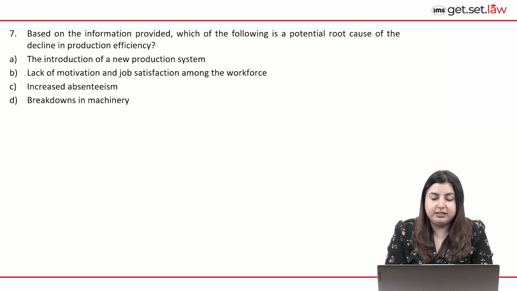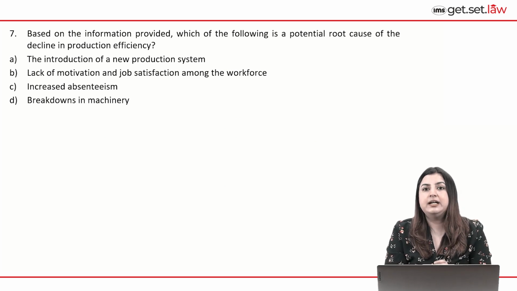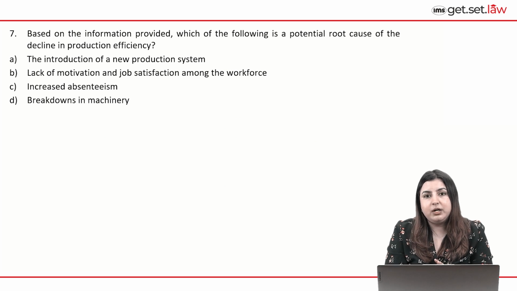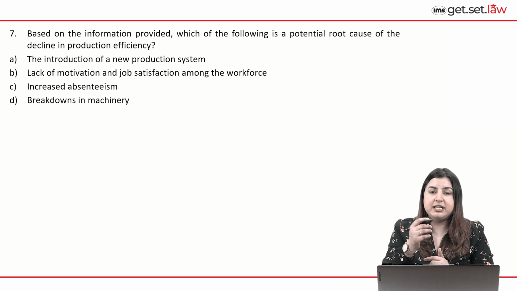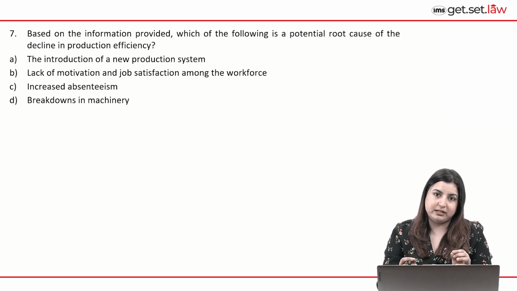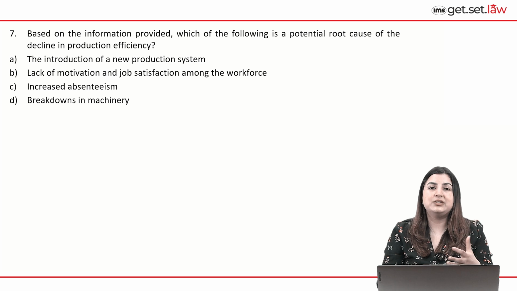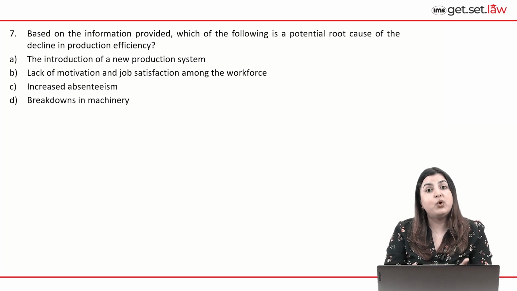Based on the information provided, which of the following is a potential root cause of the decline in production efficiency? All right, guys, understand that when I'm talking about a potential root cause of the decline in production efficiency, it's not stemming from the fact that the company has adopted a new machine or a new technology. The problem is that it does not have specialized operators, right? So again, why do you think we do not have specialized operators? It's because we do not have enough workers, right? So I'm just taking you through the things in a very sequential manner. So there is a lack of specialized operators. That is also because we do not have workers, or people might not want to work with the company.